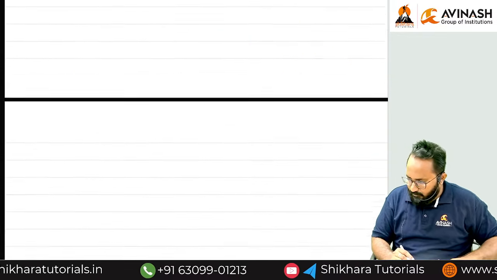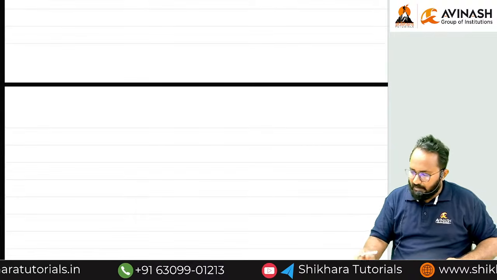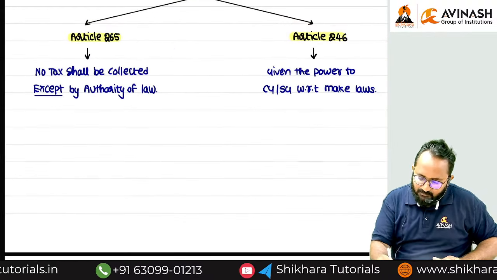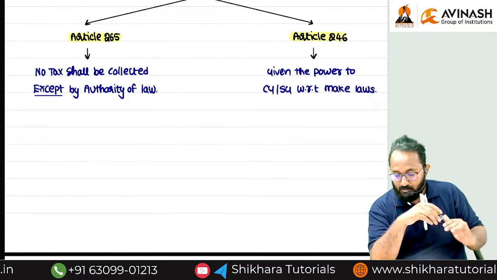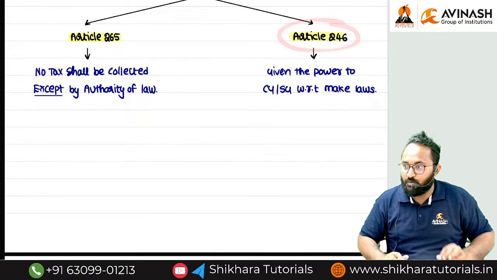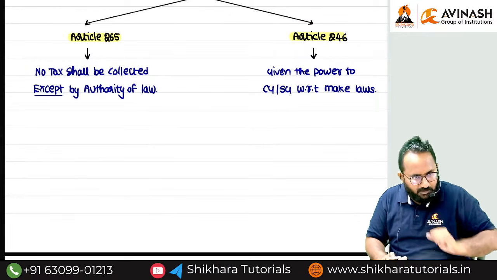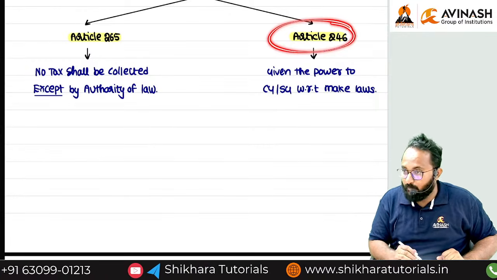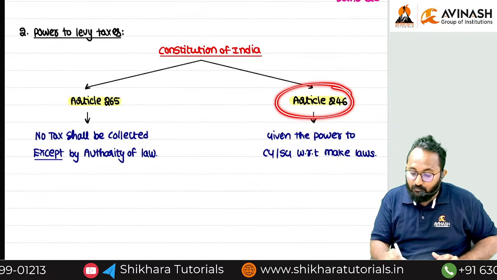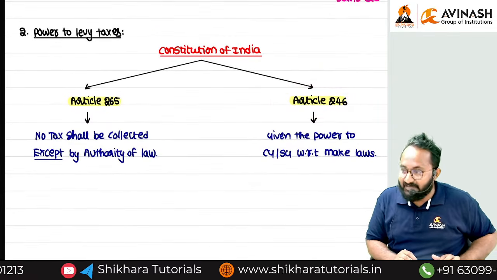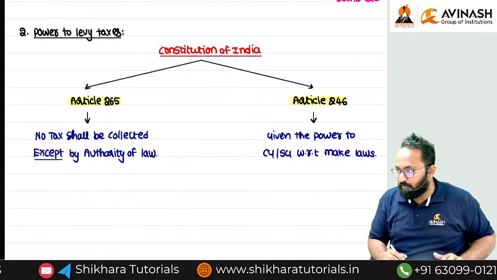In that article, many schedules are there: Schedule 1, Schedule 2, Schedule 3. But Schedule 7 is important for MCQ. Which schedule do we have to open? Schedule 7, to Article 246 of the Constitution of India.